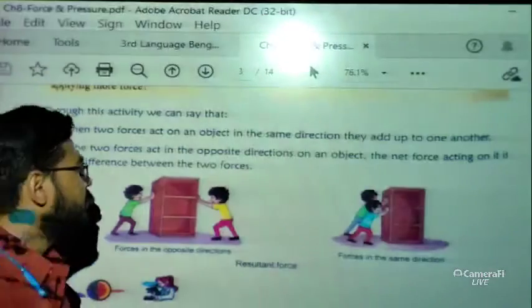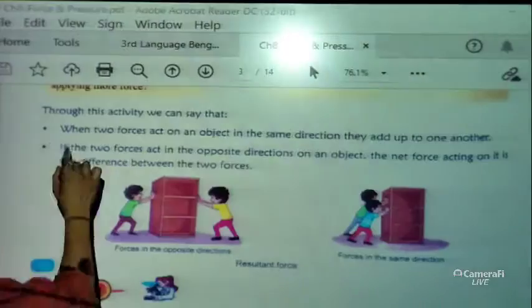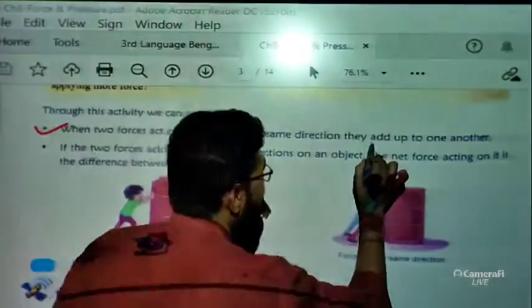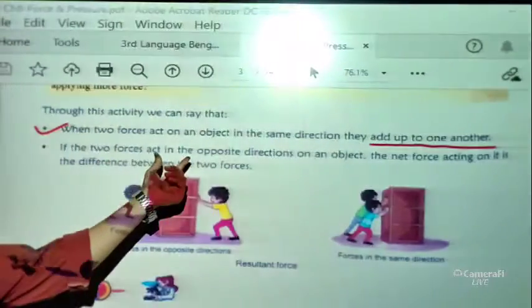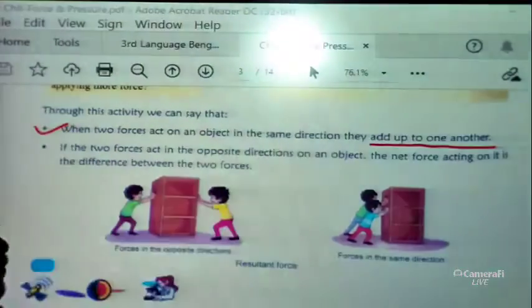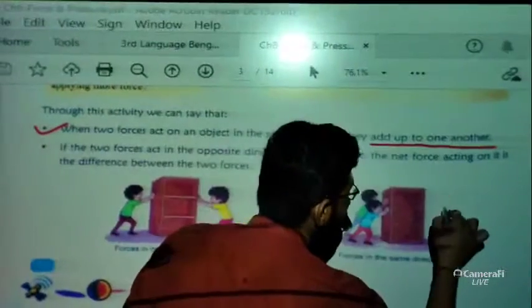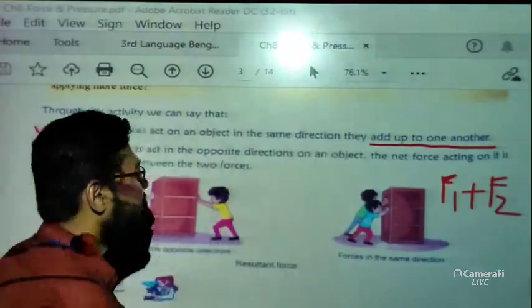Through this activity we can conclude, very important, that when two forces act on an object in the same direction, they add up. We have given the example. The net force will be F1 plus F2.